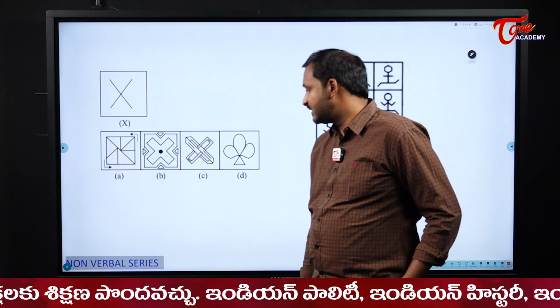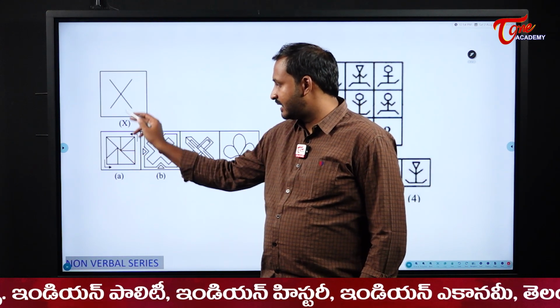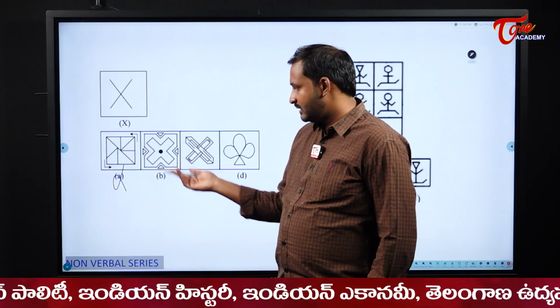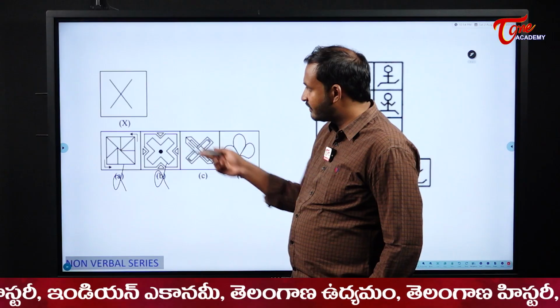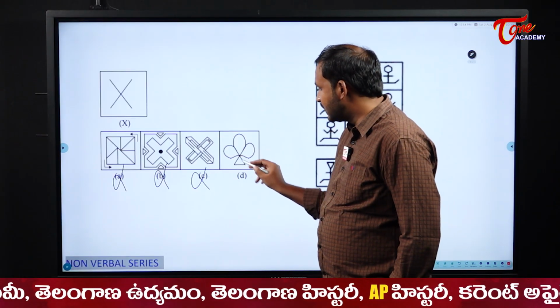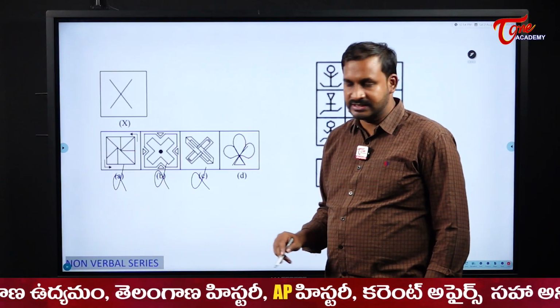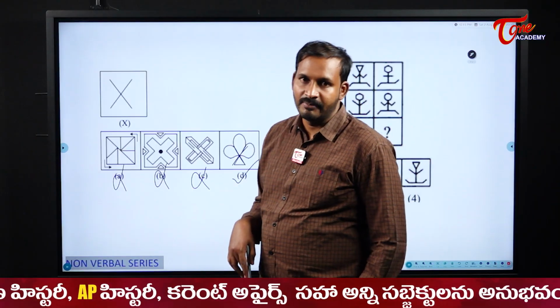In which figure is this shape there? Please observe carefully. Here it is not breaking, it is not continuing. Here there is not even a cross mark. Now please see here, here I have something like that, but an exact cross is not available. But please see here, students, here the cross is available. So my answer becomes option D. Option D will be my answer here.